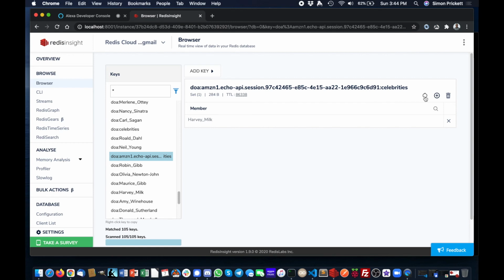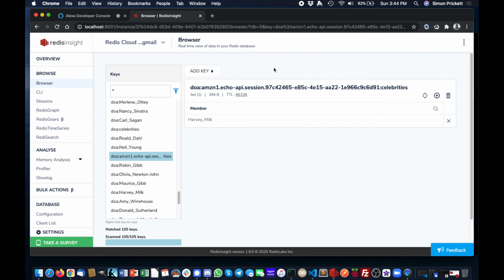The reason why I'm putting these into Redis rather than in the session in Alexa is just to use the spop command for a random choice of celebrity rather than having to write that logic myself. That does mean that we need a bit of a cleanup. So at the end of this session, at the end of the game, I can delete this key because I know that I'm done with it.